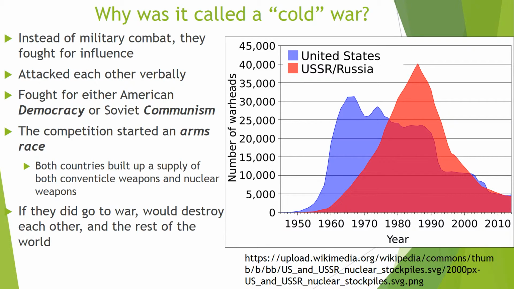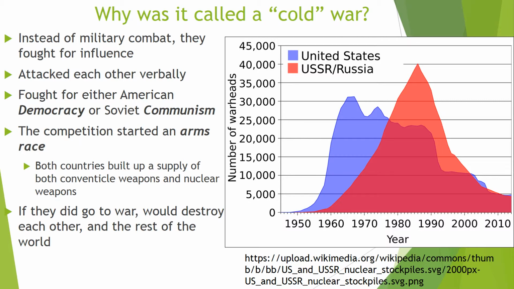So the reason why they called it a Cold War is because instead of military combat, they fought for influence. So they didn't fight each other directly, they fought each other for influence around the world. So they would attack each other verbally, and they fought for either American democracy or Soviet communism. So Americans were going to try and get other countries to become democratic, and the Soviet Union was going to try and get other countries to become communist so that they could have influence around the world.